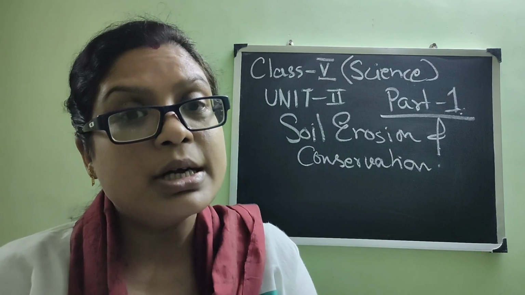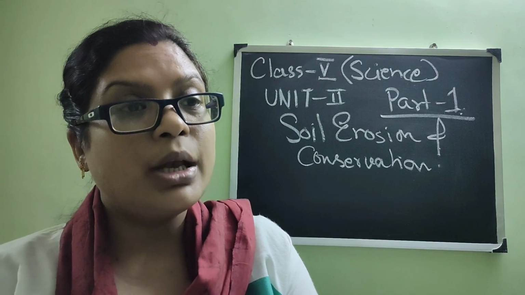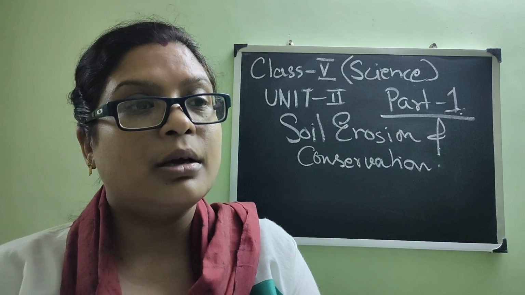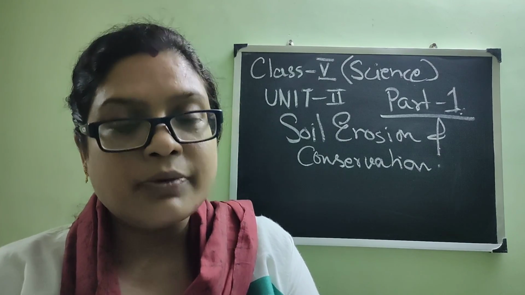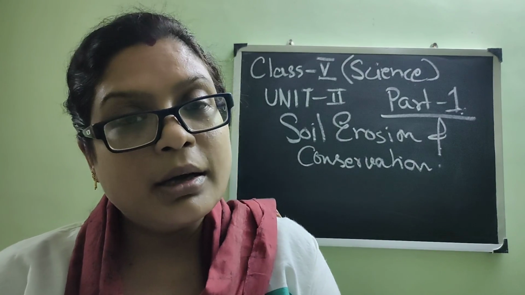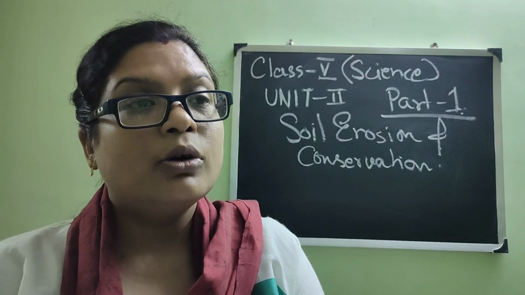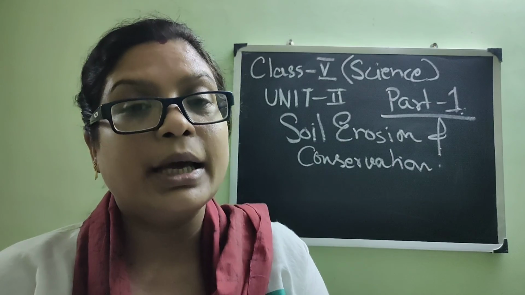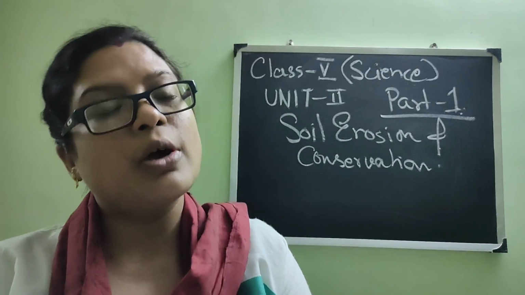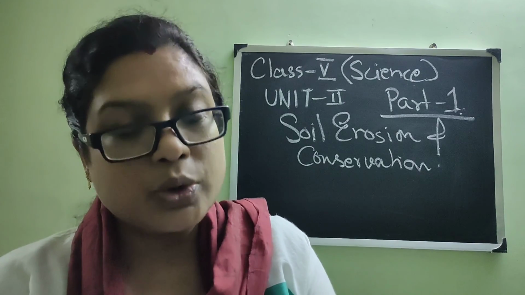So how to conserve them? What is the meaning of conservation? Conservation means when you are conserving something, you are preserving that. Sometimes we see that national conservation parks are there, where deers, tigers, lions, and different forest animals are being conserved. So why they are being conserved? They are roaming over there openly, and there is no one to disturb them. Like that, the conservation of soil is also a process of protecting the soil and its good quality.